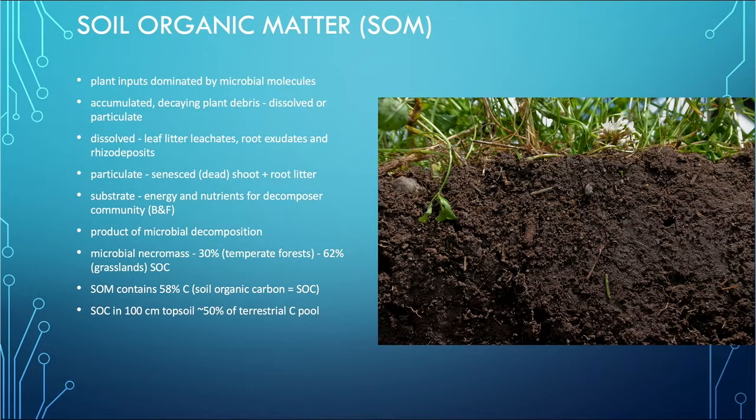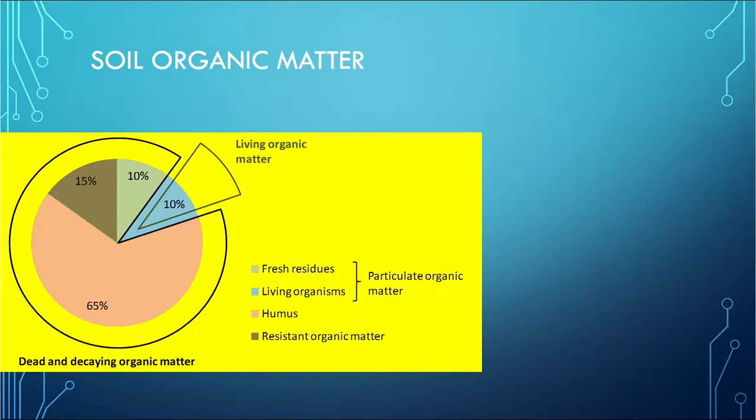So soil organic carbon, SOC, in the 100 centimeter topsoil is about 50% of the terrestrial carbon pool. And the decomposition residues, as the microbes churn this organic matter, decrease in energy content, but increase in chemical reactivity with the mineral matrix, and that means that they get stuck onto the minerals, and it actually sequesters carbon into the soil and makes it stay there for longer periods of time, as long as there's no disturbance.